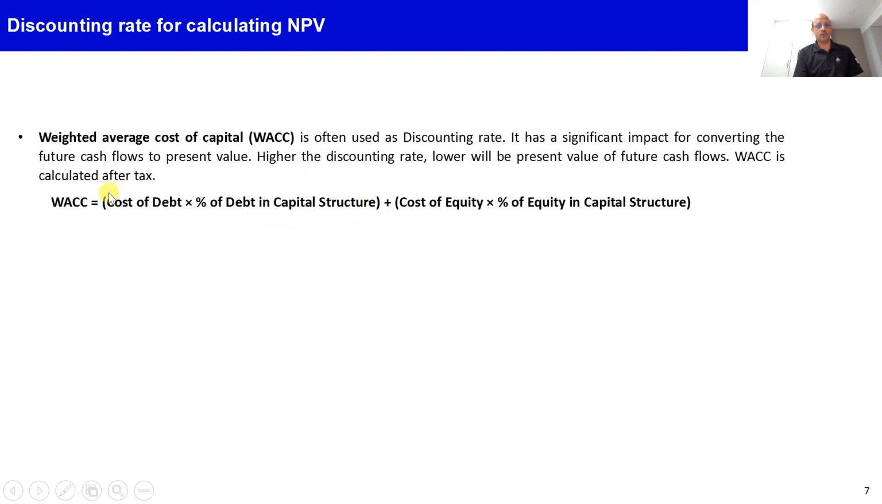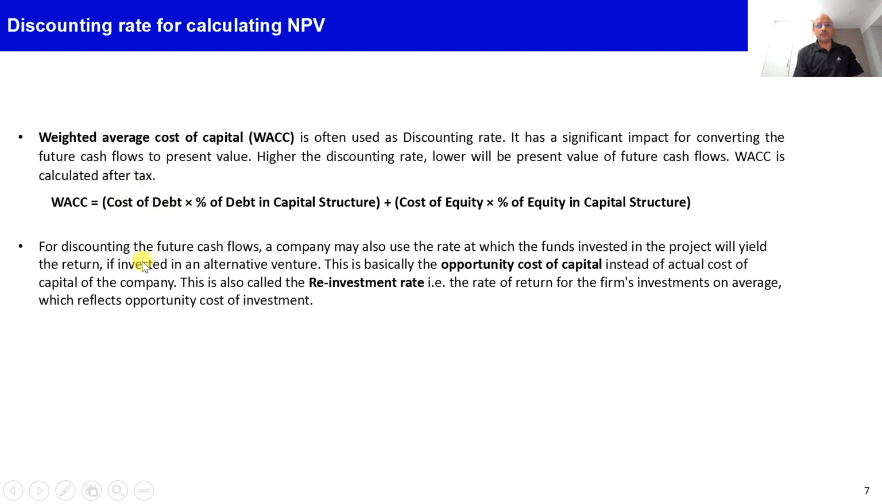So this is the cost component of the debt in the overall debt capital structure, plus cost of equity times percentage of equity in capital structure. So this is the component of equity in the overall capital structure. When we add both together, we get the total WACC. And here cost of debt we always take as post-tax. So whatever is the pre-tax cost of debt, we have to multiply by 1 minus tax rate to calculate the post-tax cost of debt.